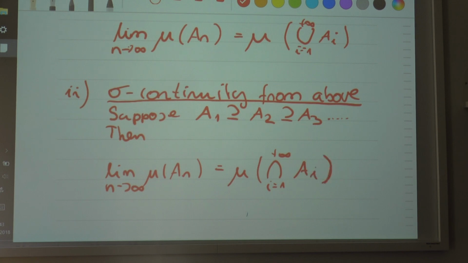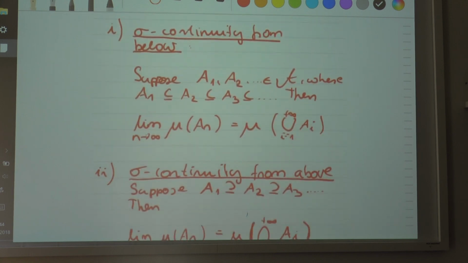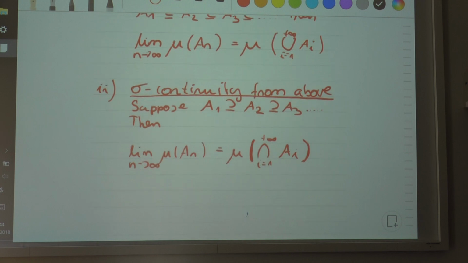I will give you an example, so hopefully you understand this. This is what the statement is about. It is very hard to understand formally, but I will give you an example so I can demonstrate how it works. These two things are sigma continuity from below and sigma continuity from above. Now, let me consider the following example.